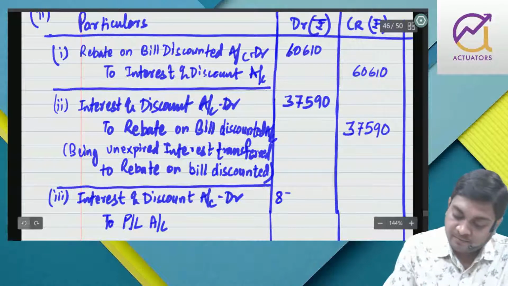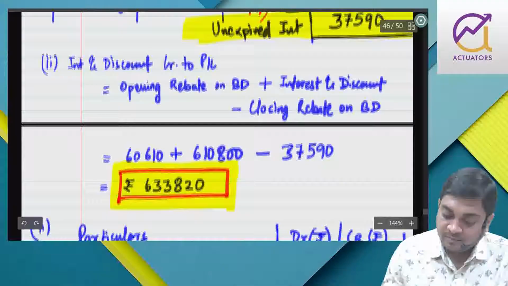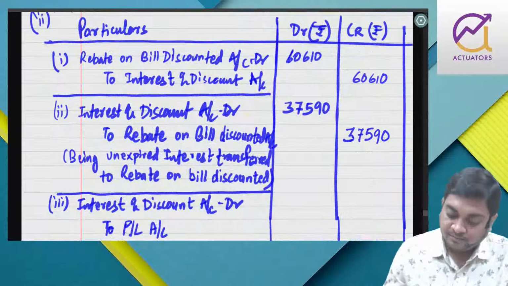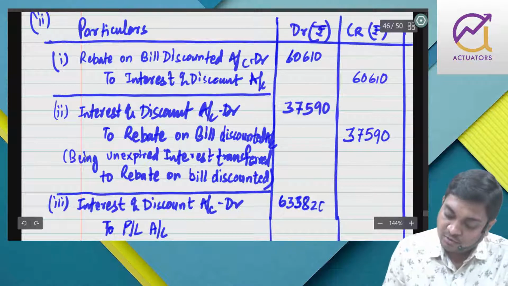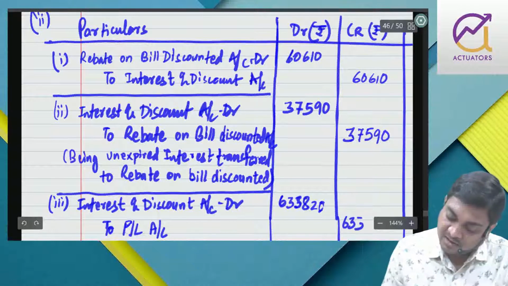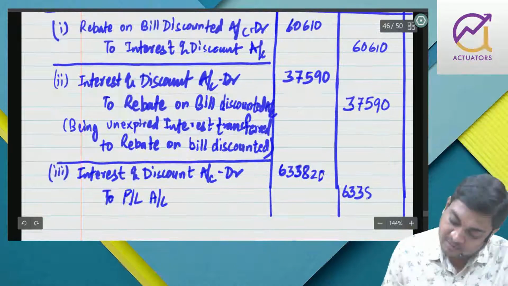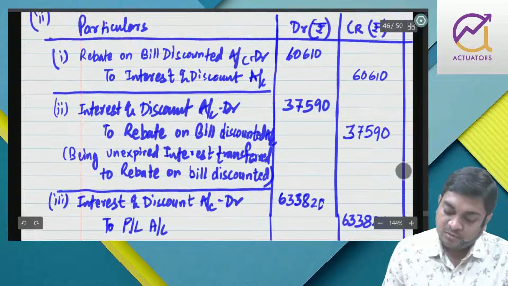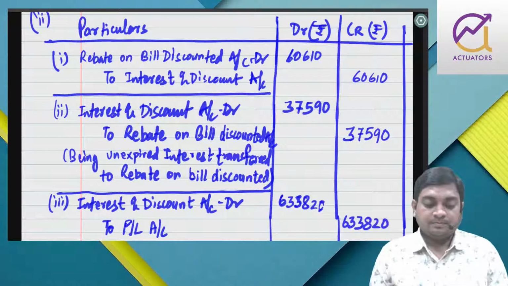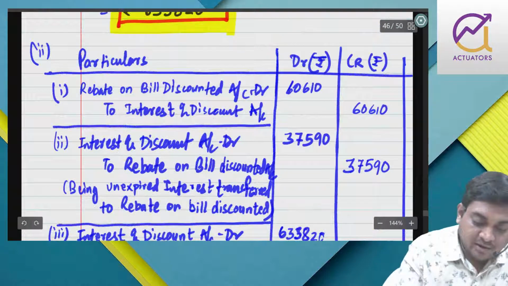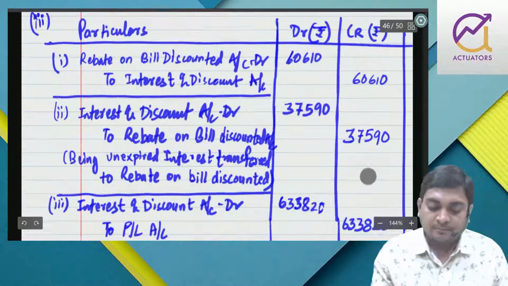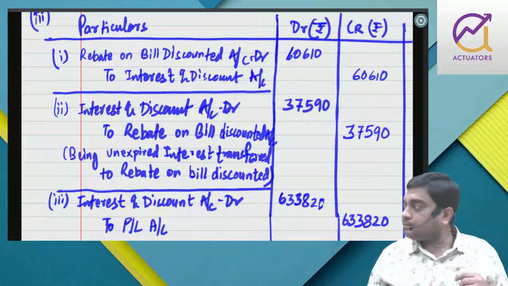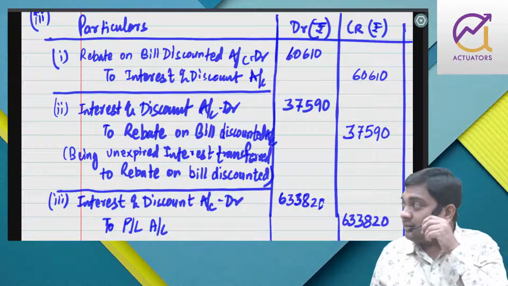How much? 633,820. This is part 3. The journal entries. Is that fine, everyone?